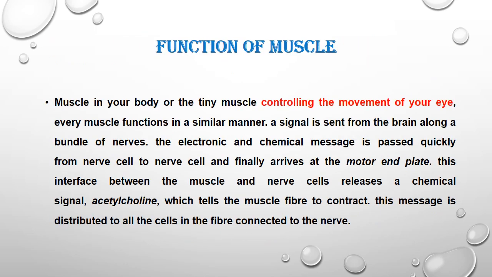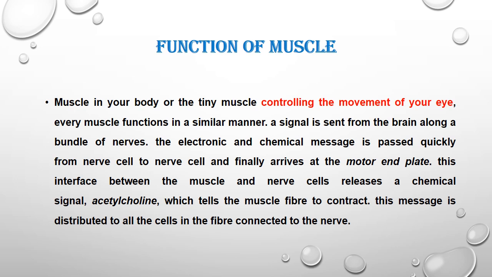Then the function of a muscle, for example a tiny muscle controlling the movement of your eye. A signal is sent from the brain along a bundle of nerves. An electrochemical message is passed quickly from nerve cell to nerve cell and finally arrives at the motor end plate. This interface between the muscles and nerve cells releases a chemical signal, acetylcholine, which tells the muscle fiber to contract.